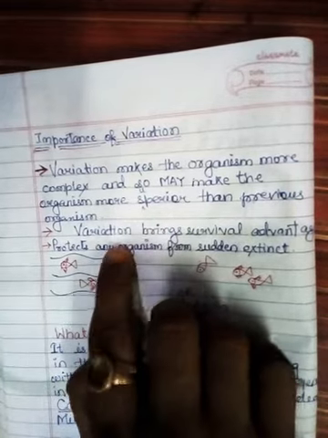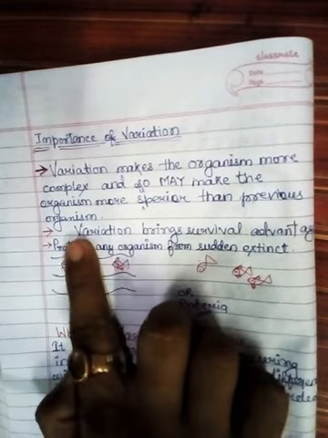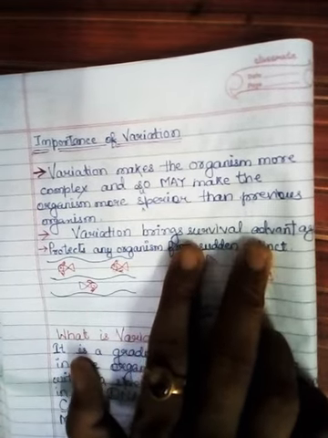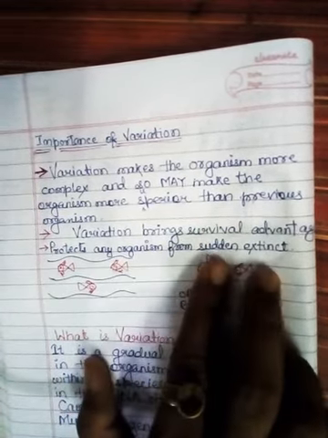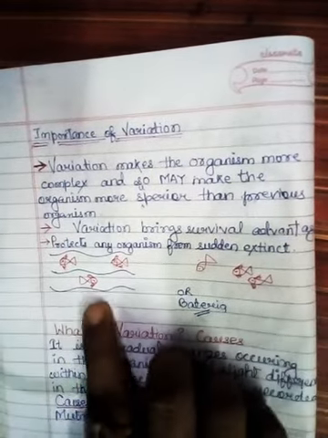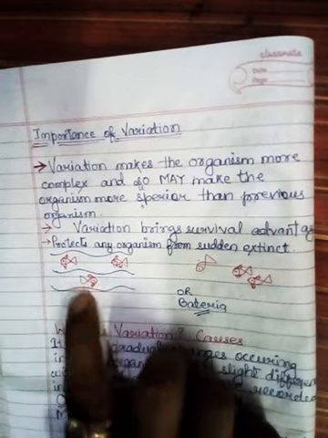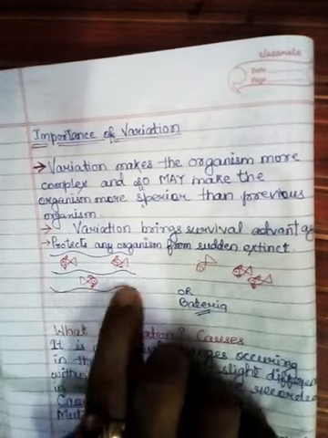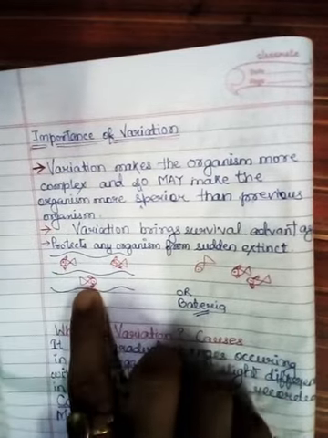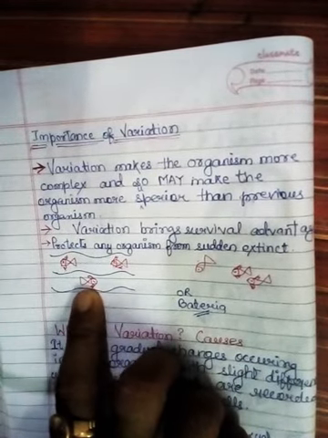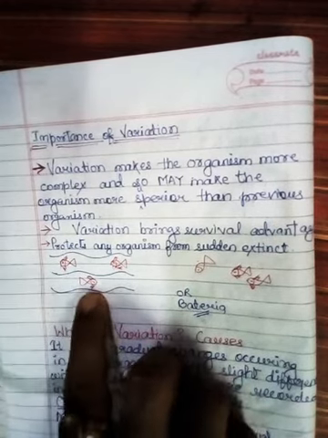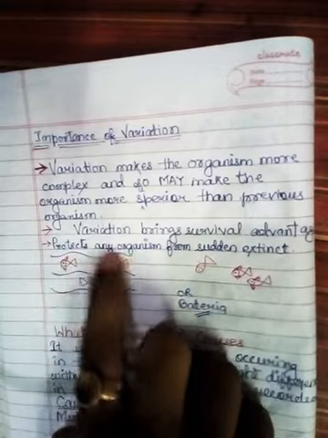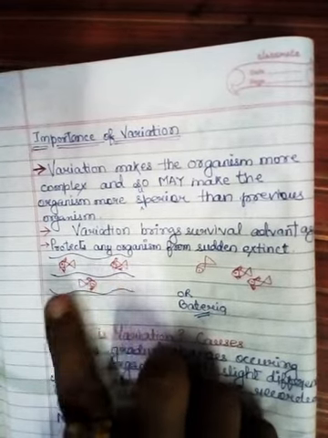Now, next is the most important topic: variation brings survival advantage and protects any organism from sudden extinction. The environment is not under the control of any organism. For example, take fishes in a pond. You are able to see that a few fishes are swimming in the pond. Is the environment around them under the control of the fish? Never. So this habitat or niche can suddenly change.